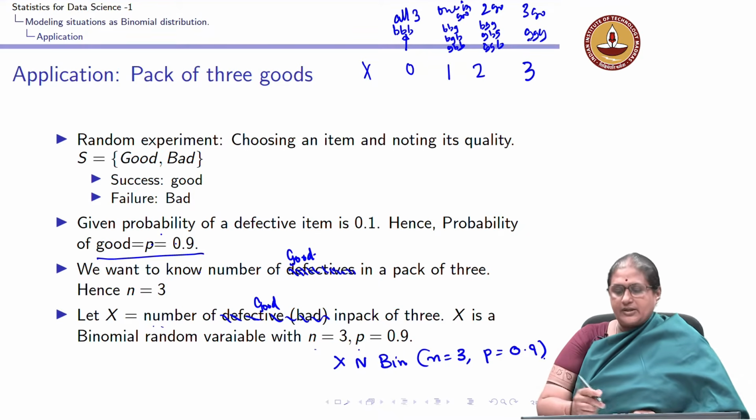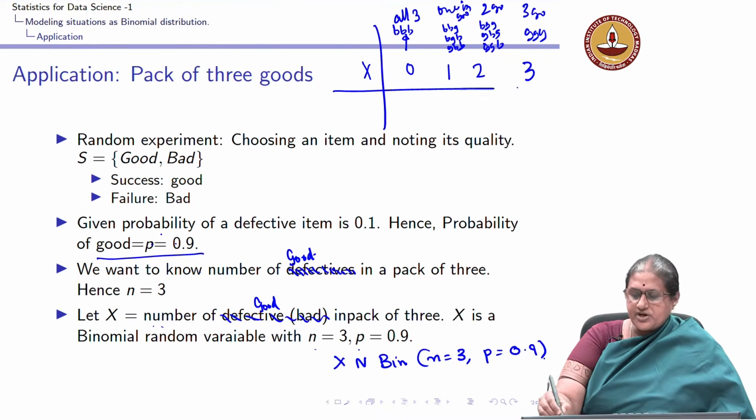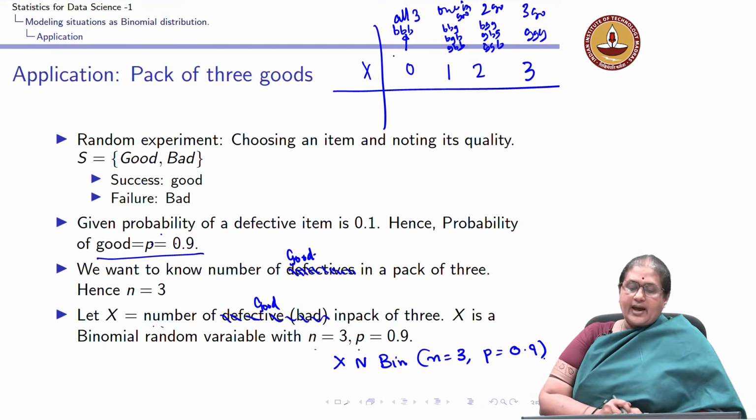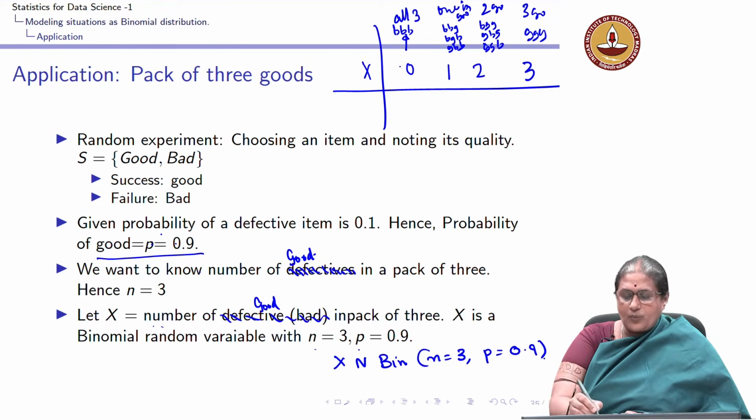Now, if I am looking at the probability distribution, all 3 bad is going to be (1/10)^3. All 3 good is going to be (9/10)^3.